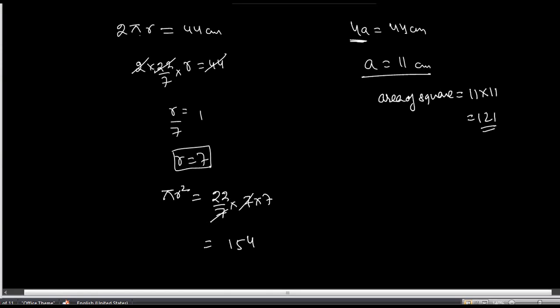So here you get that if the perimeter of both the circle and the square is the same, that is 44, then the area of the circle will be 154, and that of a square is actually 121. So this one will be greater. So we can say that the area of the circle will be greater than the area of the square.